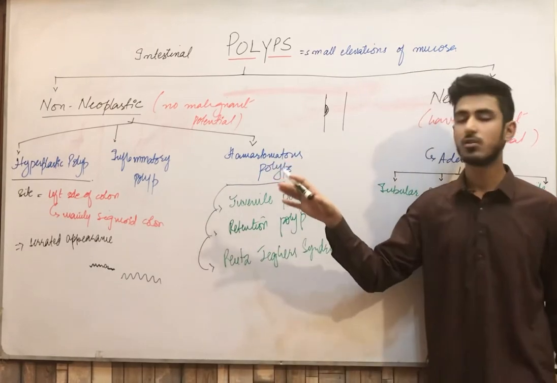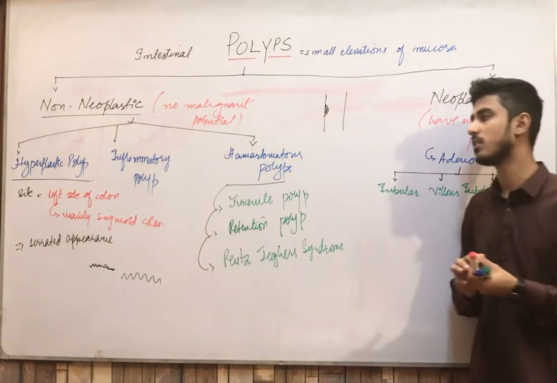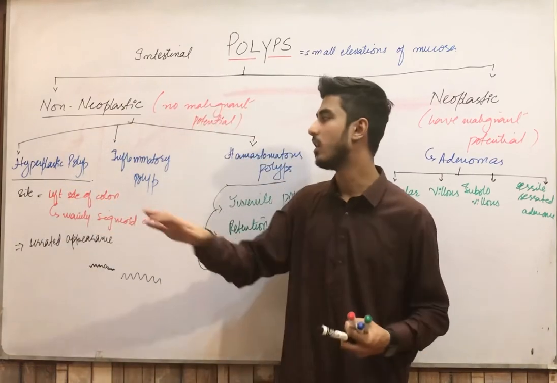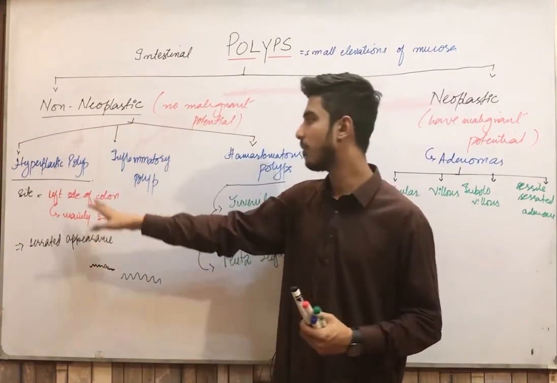Clear? So due to the presence of these new cells and the old cells, that gives the serrated appearance, and these are the hyperplastic polyps. Obviously they are not malignant. This is all about the hyperplastic polyp.